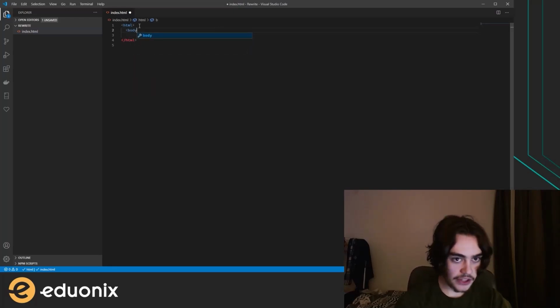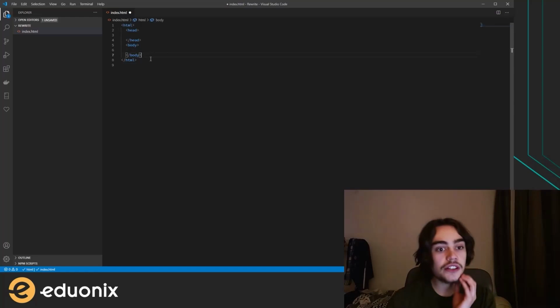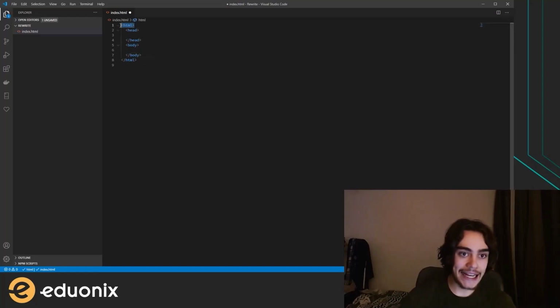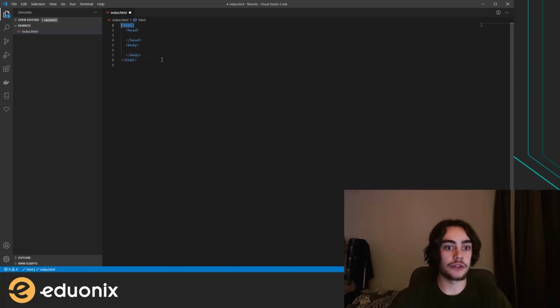So the basic structure of a HTML page is going to start like this. You're going to have your head here and your body here. And as you can see, there's these tags which are going to surround other elements. So HTML here is the parent element, we would call it, and it has two children, the head element and the body element. And you'll see that there's an opening tag and a closing tag, and those are going to let us know anything inside these two tags is inside of this element.